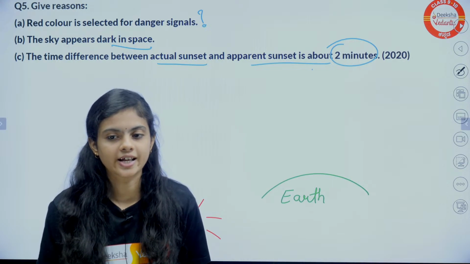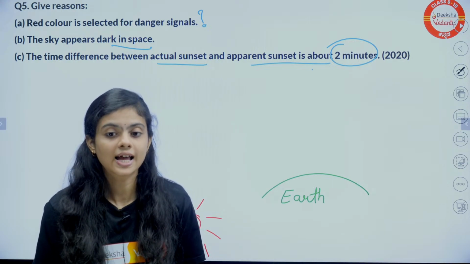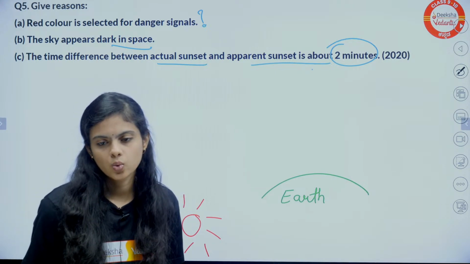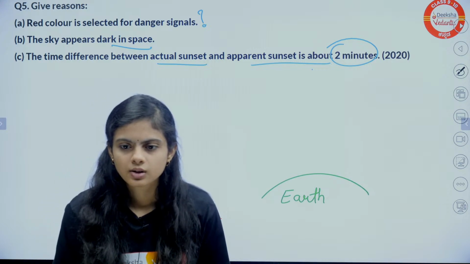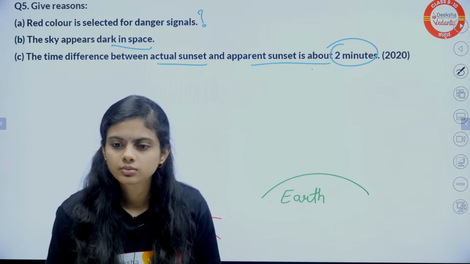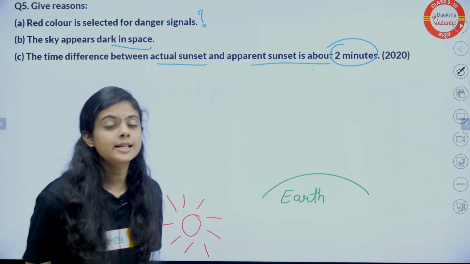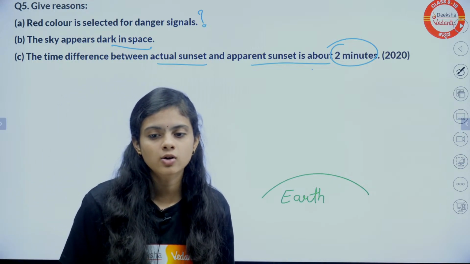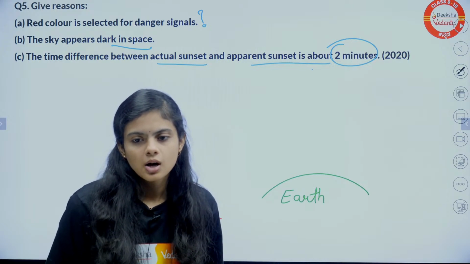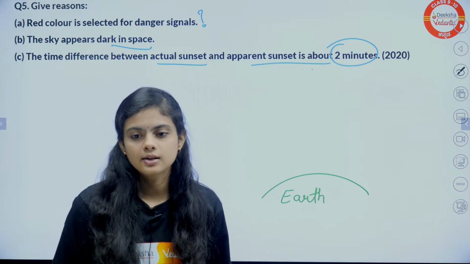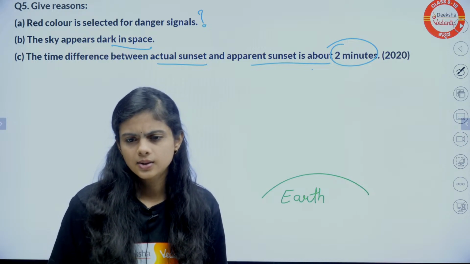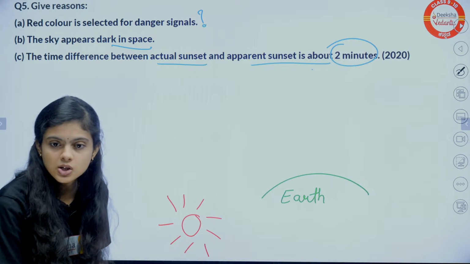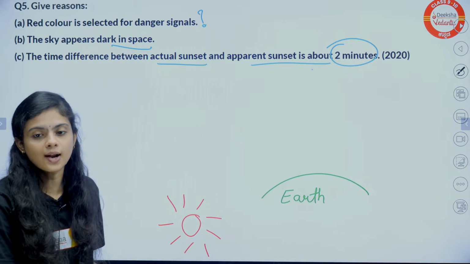Yes, it takes time for the light rays to reach us, but light travels with speed. Is this question application based? Yes, so you can consider it a competency question. Red scatters the least and has the longest wavelength. But why this? It is because of atmospheric refraction.